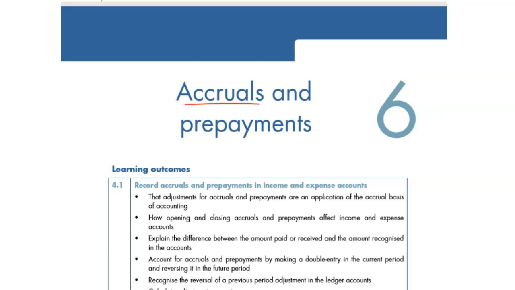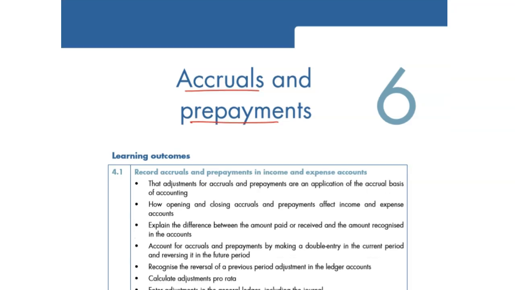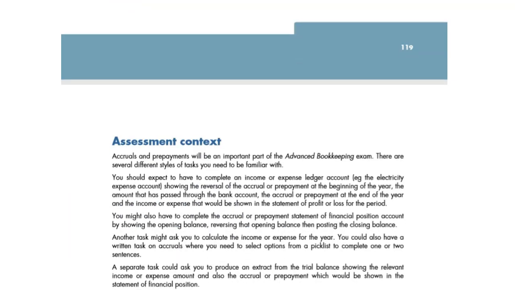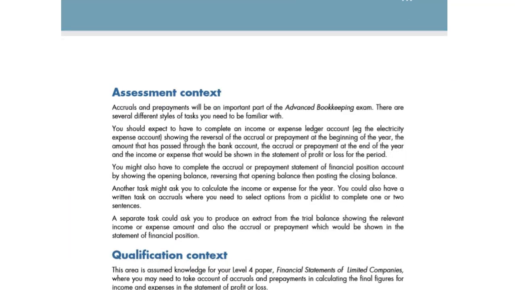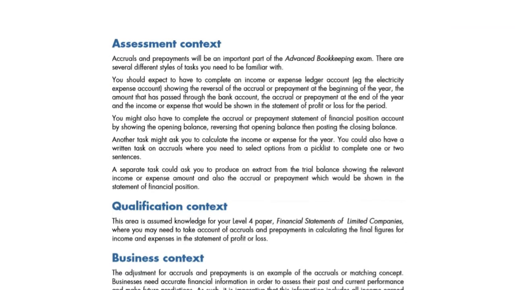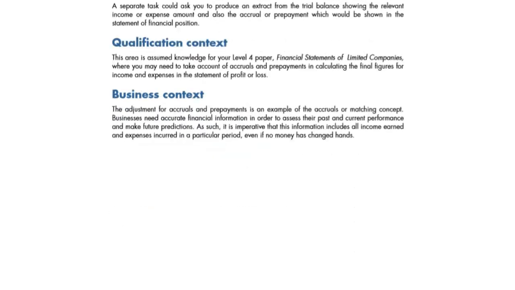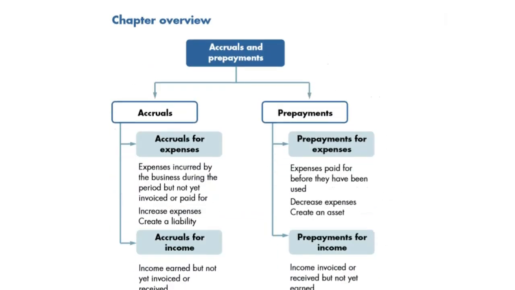It's about accruals and prepayments, one of the most important chapters for your accounting, also for your Level 3 AAT Advanced Bookkeeping. This is a major chapter. Questions come a lot: adjustments, double entry, journal, and then ledger, also the treatment in the statement of financial position and statement of profit and loss, SPL and SOFP. Comes a lot. Well, we're going to cover in this particular chapter accruals.